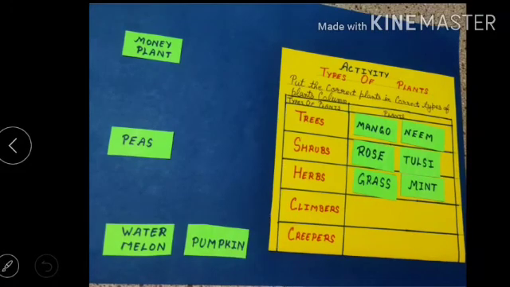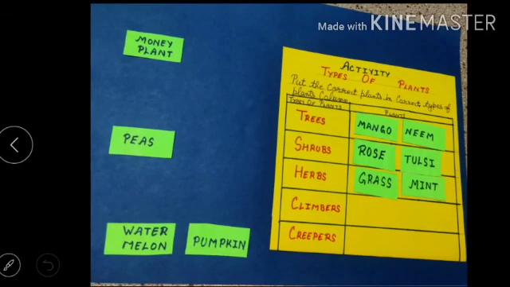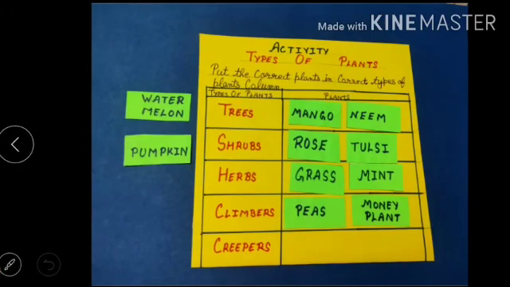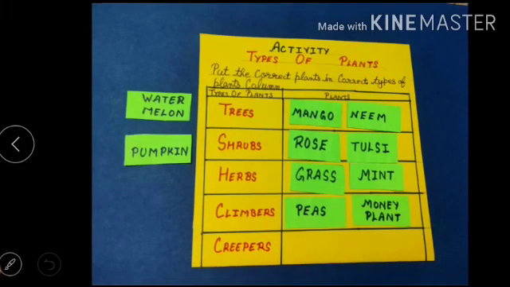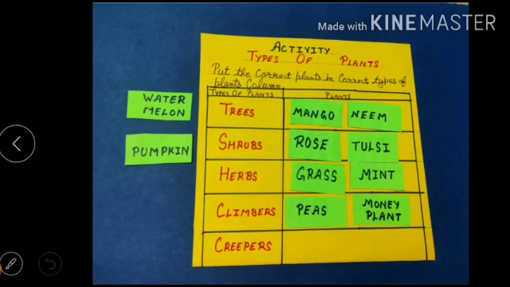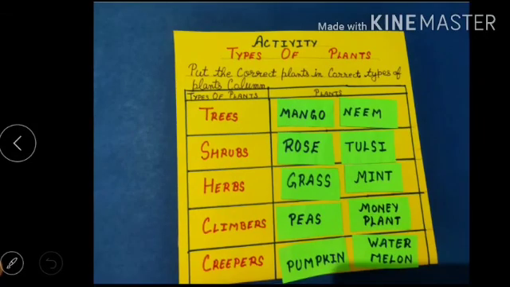Very good. Now Ankita, you come and tell me the climbers example. See here, pea, money plant. Very good. Now who will come? Ashu, you come and tell me. What are the examples of creepers? Pumpkin, watermelon. Yes, very good.